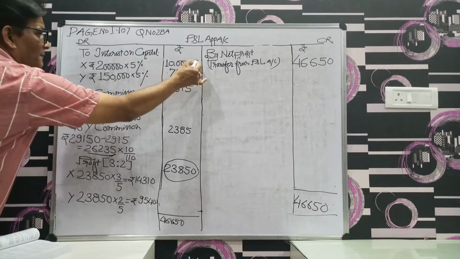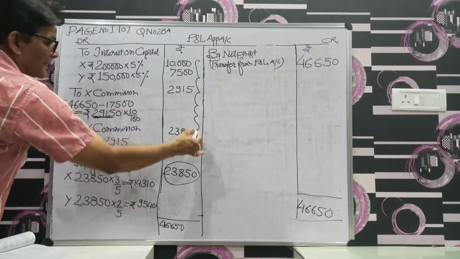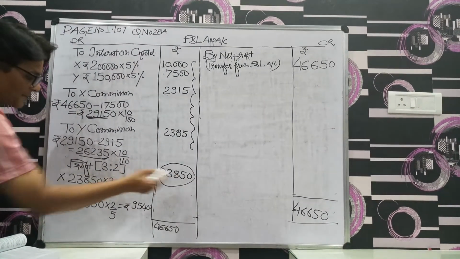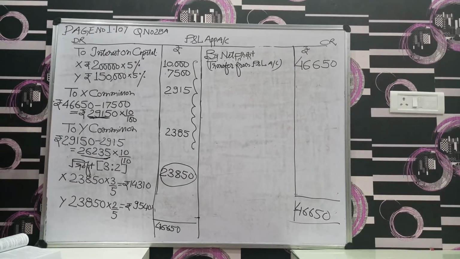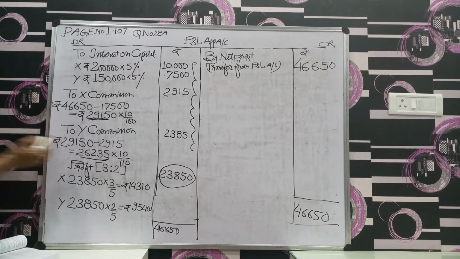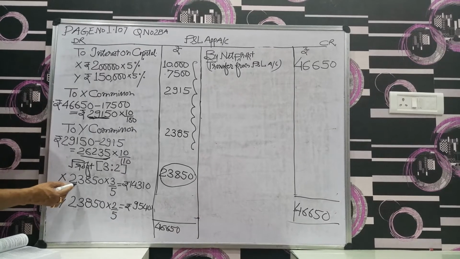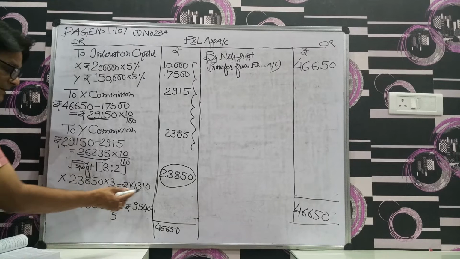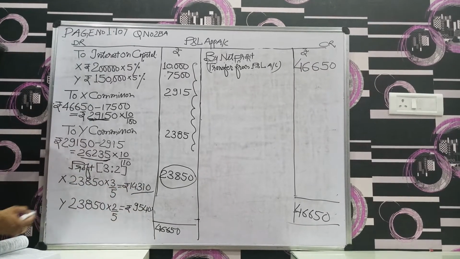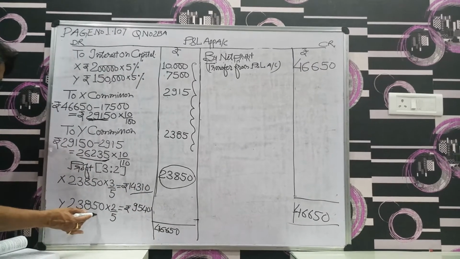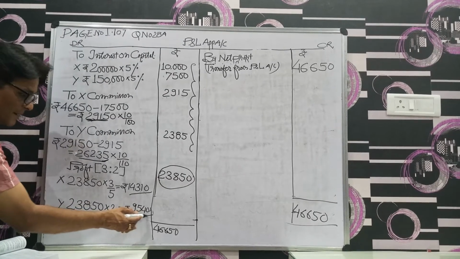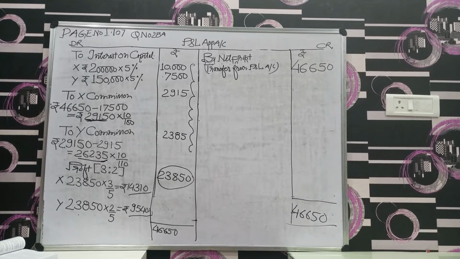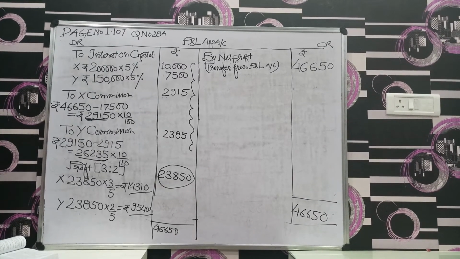How do we get it? From 46,650, we have to deduct all the allocated items. We will get this 23,850, and their profit sharing ratio is 3:2. So 23,850 into 3 by 5, 14,310 for X, and 23,850 into 2 by 5, 9,540 for Y. Any doubt in that particular problem?